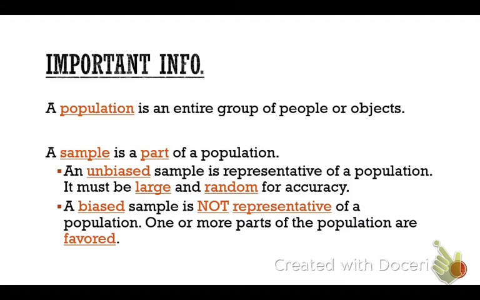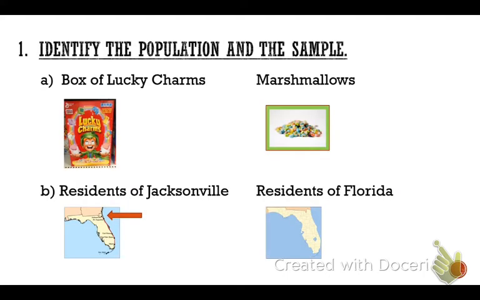Okay, so we're going to get into the unbiased and biased sample, but first I want to talk about the difference between a sample and a population. So if you look in your notes, we're going to identify which one of these things is the population and which one is the sample. So for problem 1A, I've got the box of Lucky Charms and then I have the marshmallows in it. How many of you would say your favorite part of Lucky Charms is the marshmallows? All right, I think that's what a lot of people would say. I remember as a kid, I used to eat all the little brown parts first and then just save all the marshmallows at the end, okay?